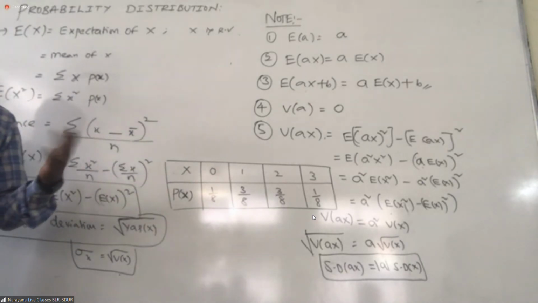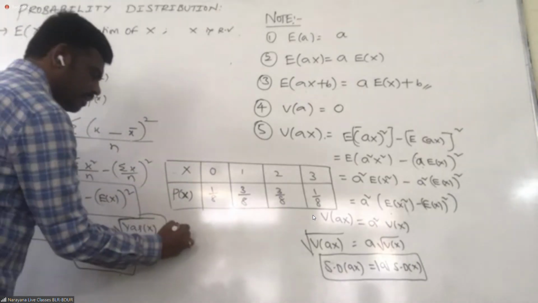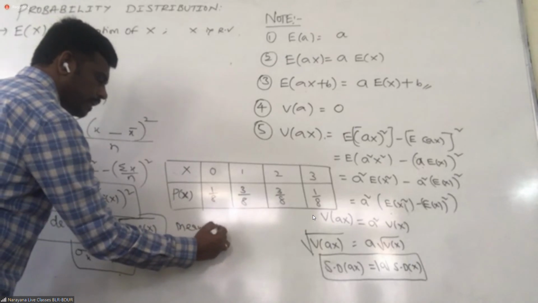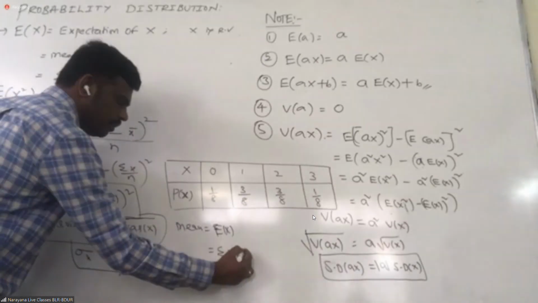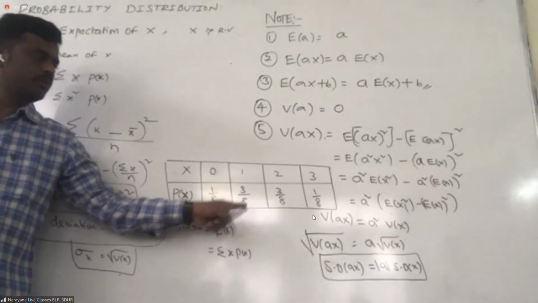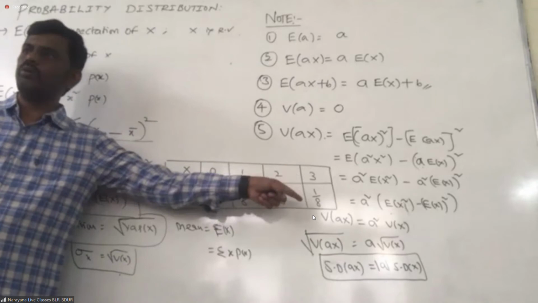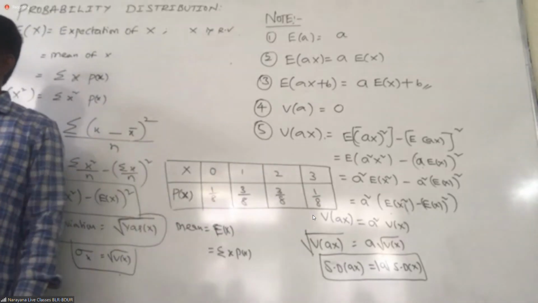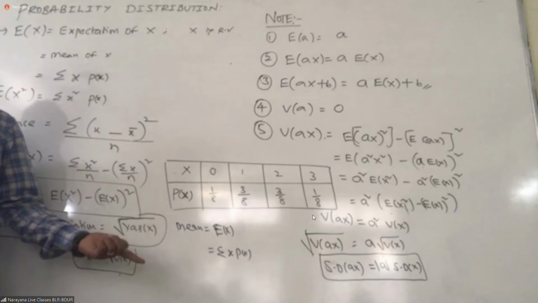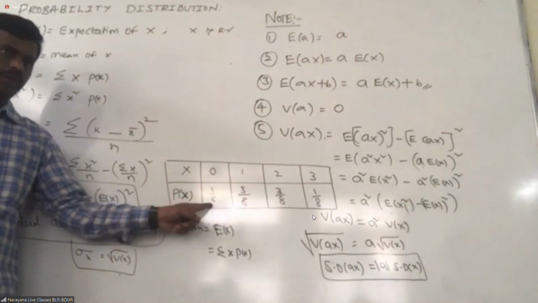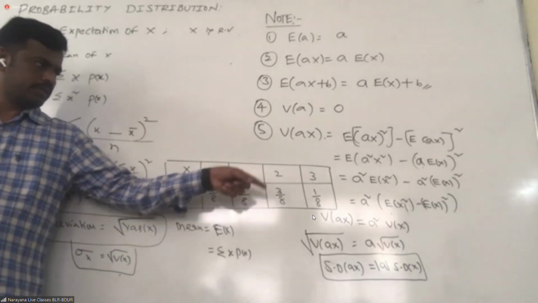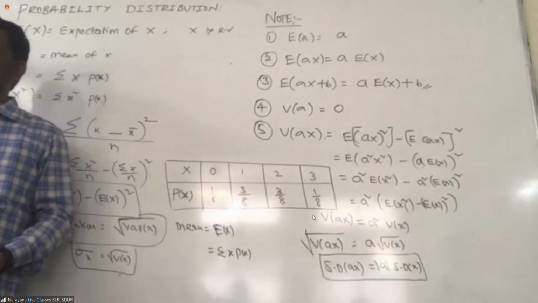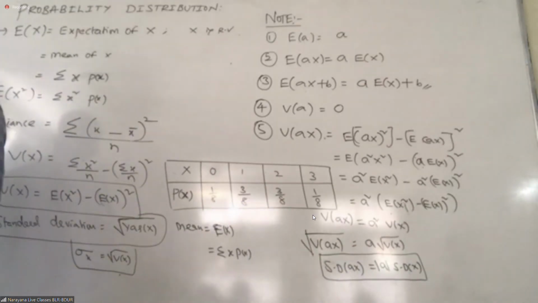Now we need the mean. What is the mean? Mean is nothing but the expectation of X. What is the formula for expectation of X? Sigma x into p of x. That means 0 into 1 by 8 plus 1 into 3 by 8 plus 2 into 3 by 8 plus 3 into 1 by 8. That is 0 plus 3 plus 6 plus 3, which is 12 by 8. 12 by 8 means 3 by 2. Expectation of X is 3 by 2.